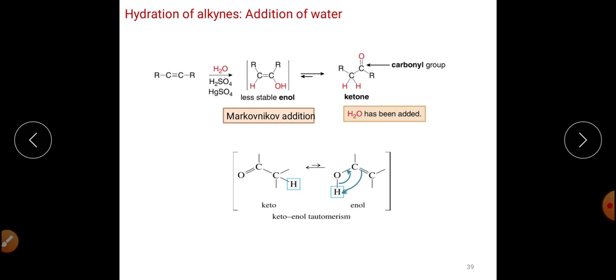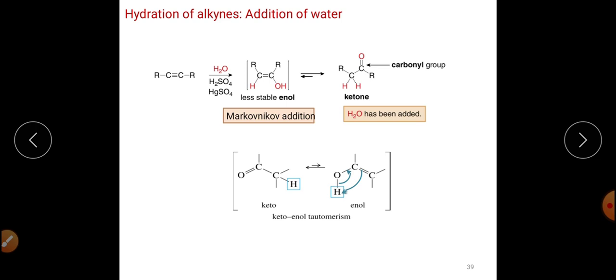So overall, we can convert alkenes into aldehydes and ketones by the reductive ozonolysis method, by the Wacker process, and by the OXO process or hydroformylation reaction. Now we will study the next substrate from which we can get aldehydes and ketones, and that is alkynes.